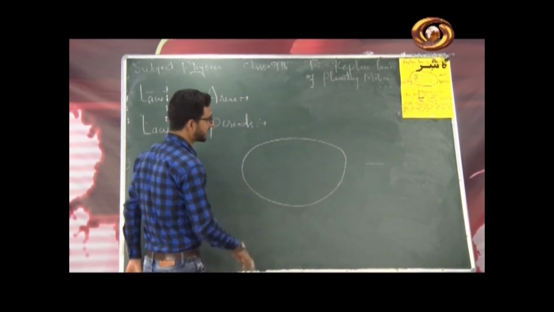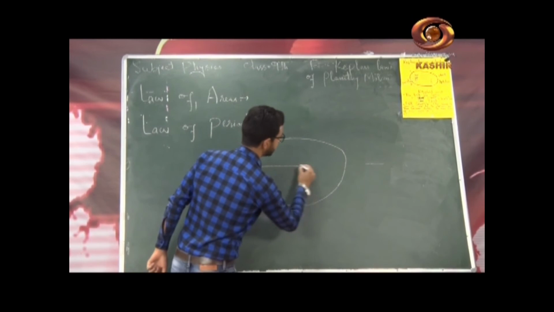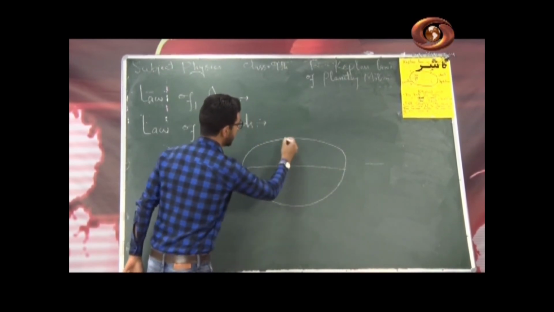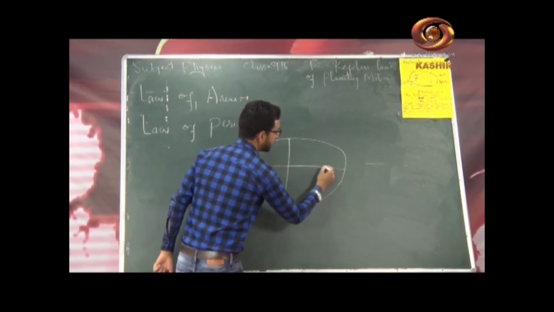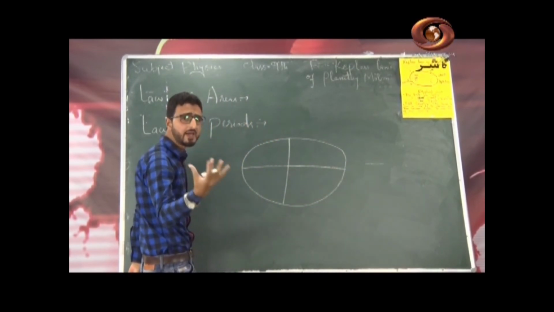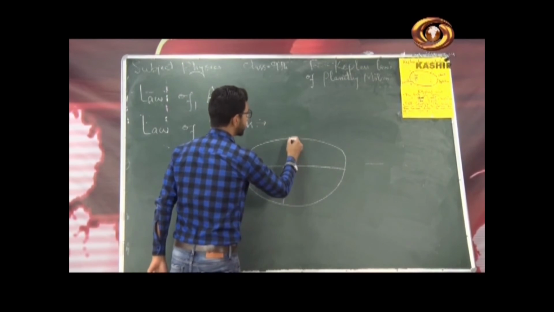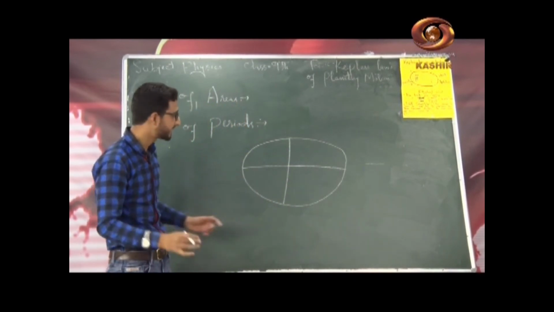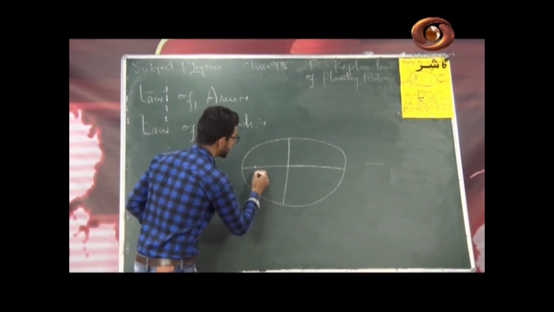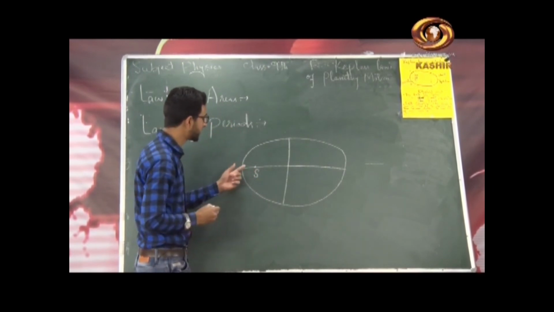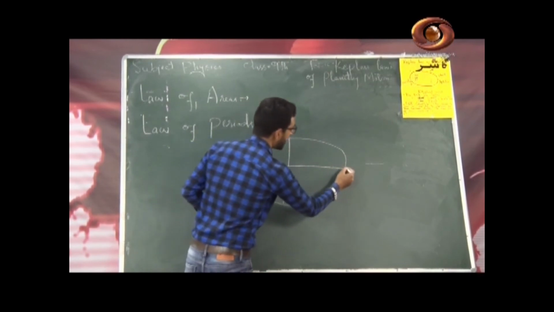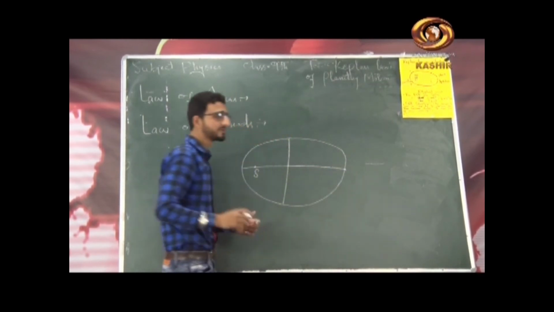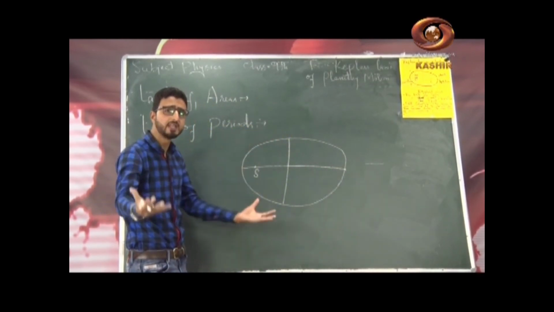Let me clear the terminology here. This is the major axis, this is the minor axis of the ellipse. Then what can we call this axis? Semi-major axis, and this axis the semi-minor axis. Now if this is the sun situated at one of the foci, this position will be called the perihelion, and when it is farther away from the sun, this position we call aphelion.